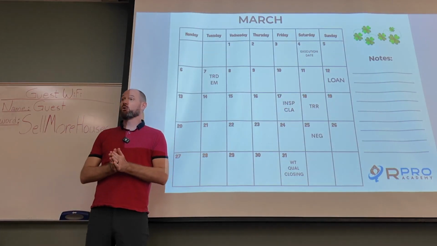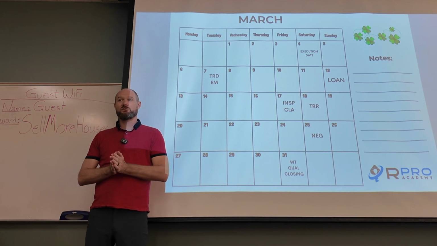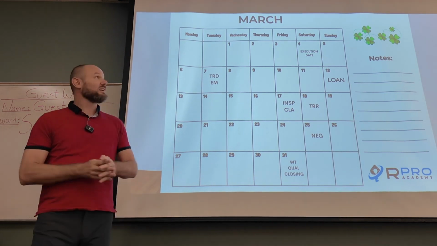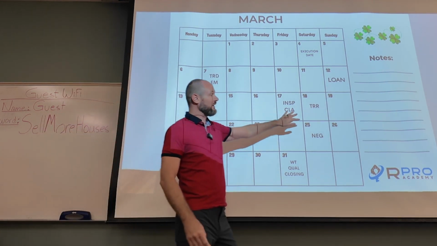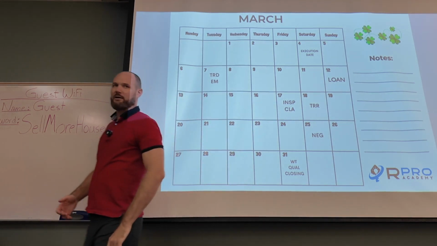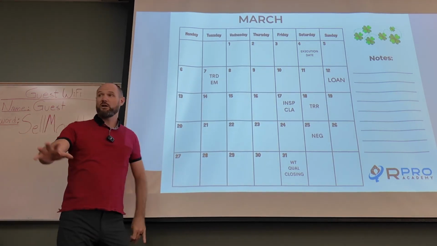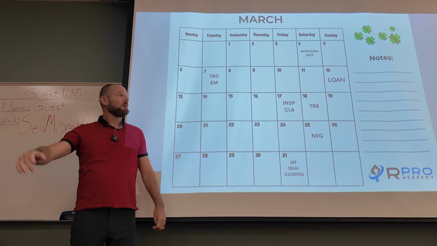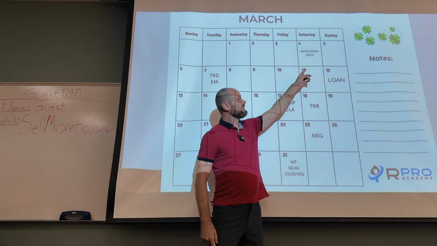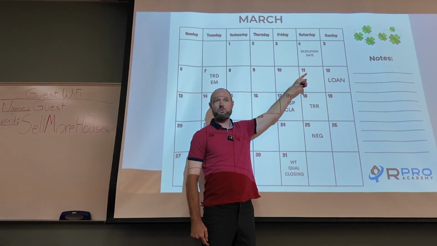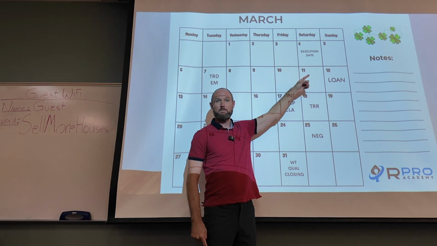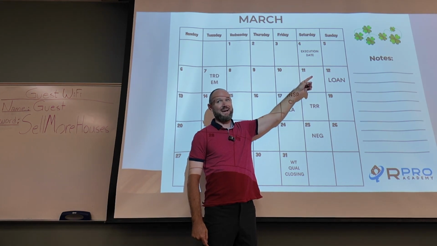I'm going to walk you through how I got my answers so you can kind of understand. Yes, I understand that Saturday and Sunday are on this end. It doesn't matter. It's okay. All right, so follow me. Did everybody get the 4th as the execution date? Yes. Because if you missed that, I don't know.